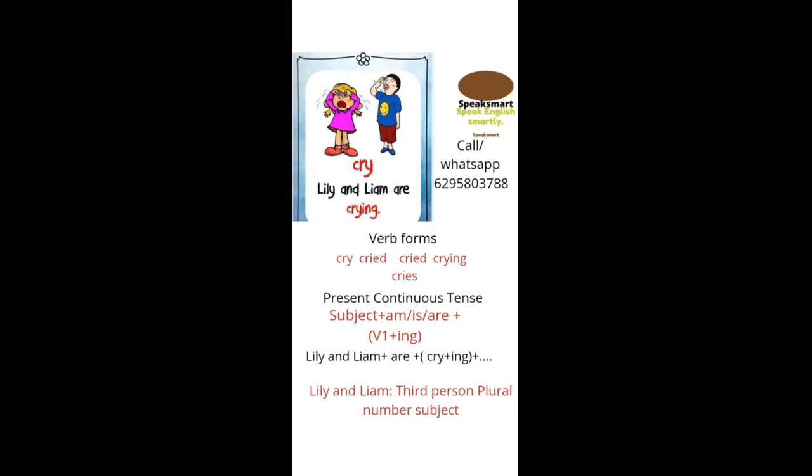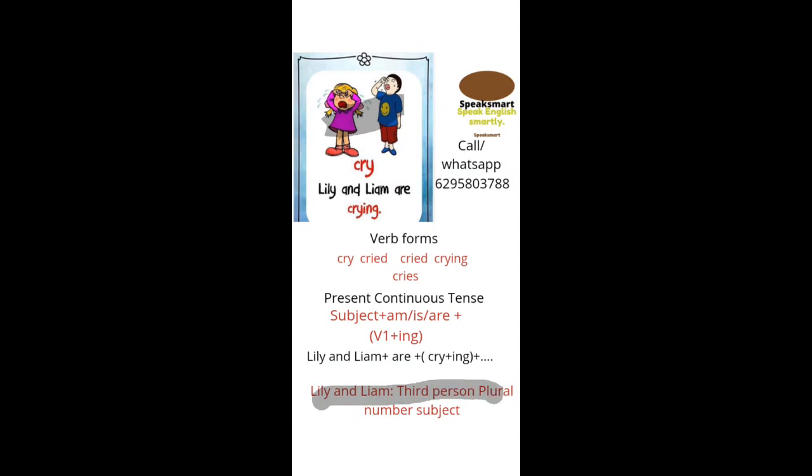So here in the picture you find two people. Okay, two persons, so more than one. So the subject is third person plural number: Lily and Liam. So two persons. As they are two persons, Lily and Liam, it is a plural subject, and with a plural subject, out of am, is, are, are is used.